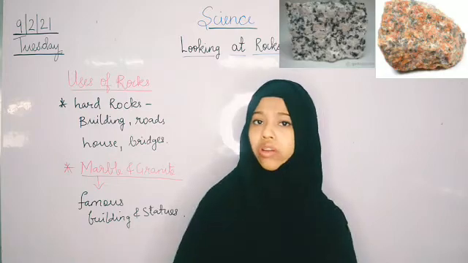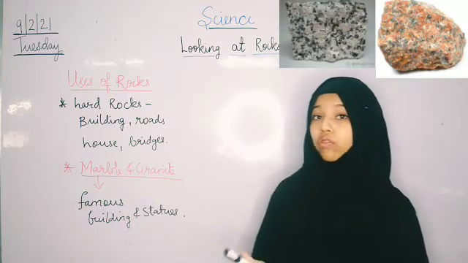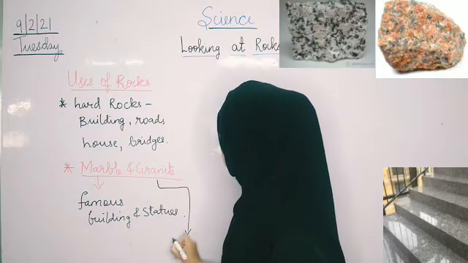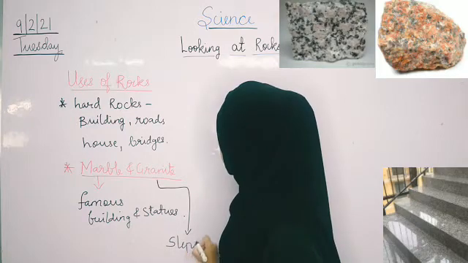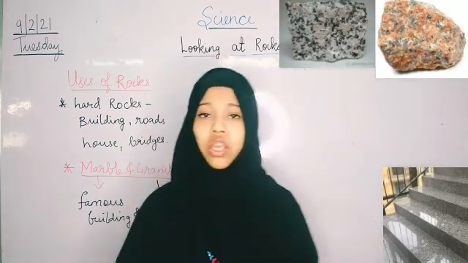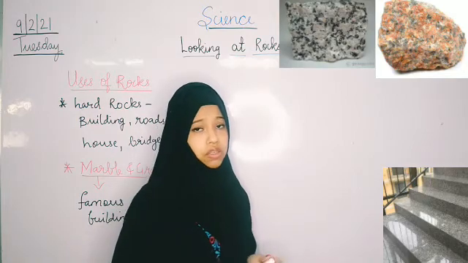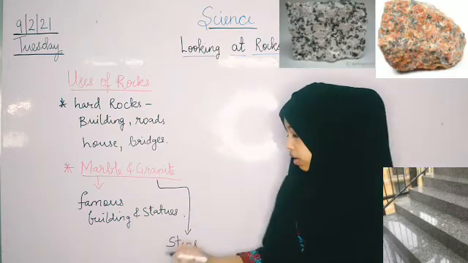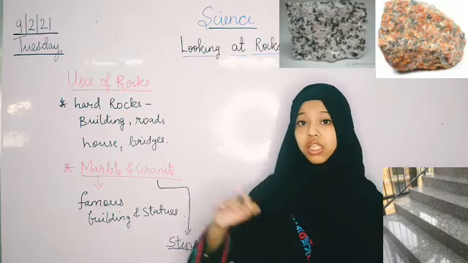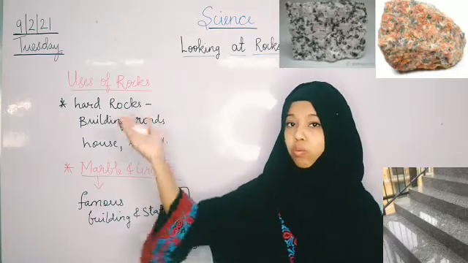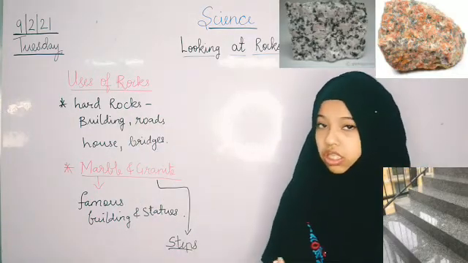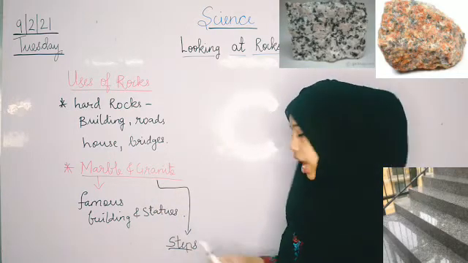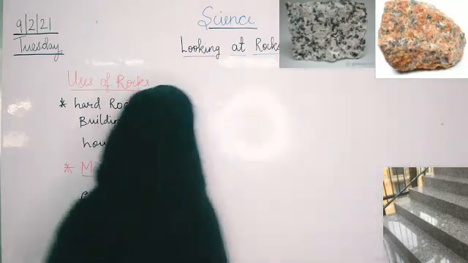And children, do you know why granite is used or where granite is used? For steps. I write it here, for steps. Now, as you can see in the picture, this is how the granite looks. So, in some places, you all might have seen steps. Steps means सीढ़ियाँ. सीढ़ियाँ जिससे हम चढ़कर ऊपर जा सकते हैं. In the buildings. So, these steps can be made of granite, and also granite is used